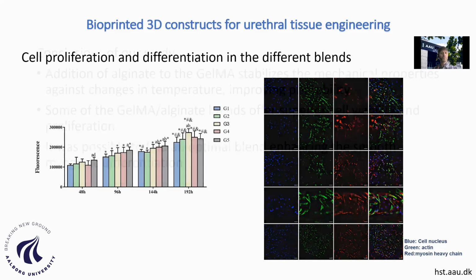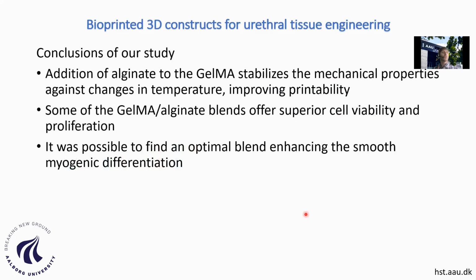pure GelMA. So all in all, in this study, we can conclude that the addition of alginate to GelMA very much stabilizes the mechanical properties against these changes in temperature, and especially improves the printability, so the shape becomes much more stable. We found that some of these blends are superior in terms of preserving cell viability and proliferation, and that it's possible to find an optimal blend enhancing smooth muscle myogenic differentiation. So this work is still in progress as part of a PhD study, and we are currently investigating the gene expression of these different types of cells and preparing a publication.